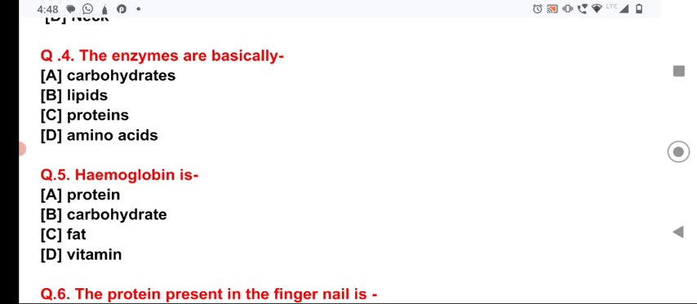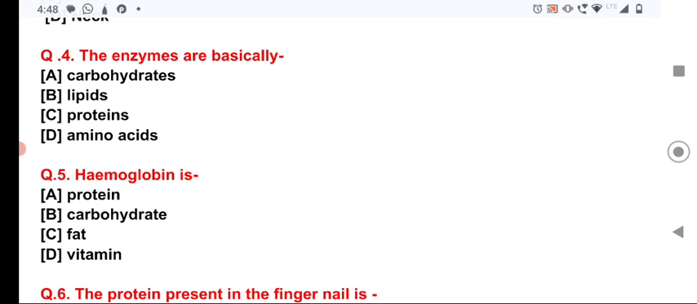Here for hemoglobin, you will have to remember that number 1, hemoglobin is the constituent of the RBC. Number 2, hemoglobin is responsible for the red color of the blood. Number 3, hemoglobin is the carrier of oxygen and it combines with the oxygen to form the oxyhemoglobin, and more particularly in our lungs, hemoglobin forms